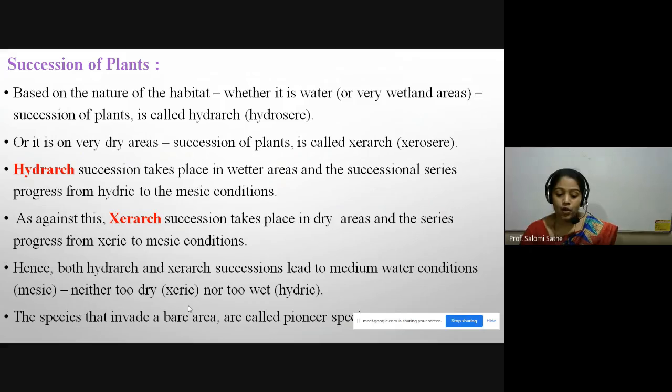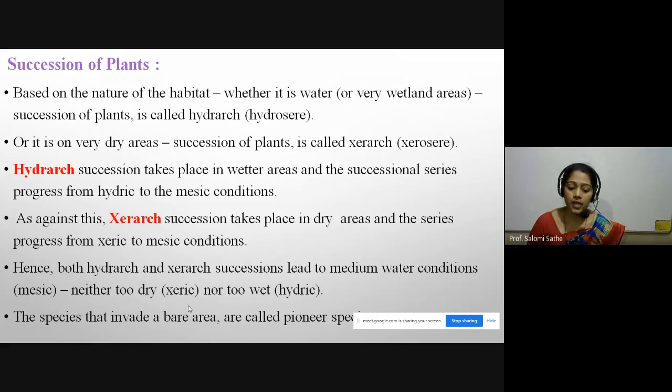Okay, hence both the hydrarch and the xerarch succession lead to medium water condition, that is the mesic condition, neither too dry, that is xeric, nor too wet, that is hydric. Succession of plant means where there is lots of water, it progresses to a condition that is known as mesic.